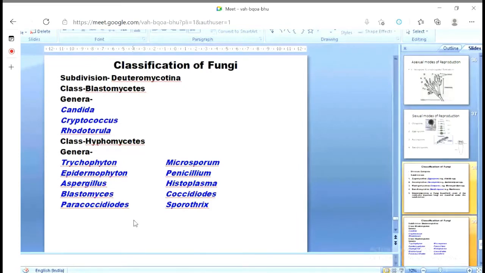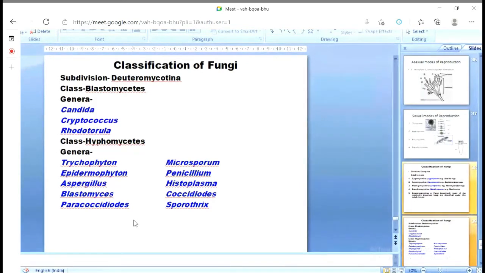Once again, there are many more genera available, but only a few important genera I have mentioned for your information. Under these genera, there are a few species which cause disease in humans and animals. Okay, so this is a brief about the classification of the fungi.